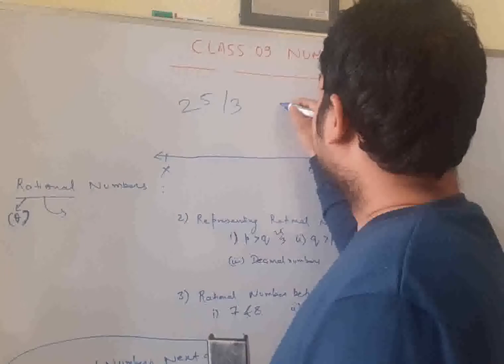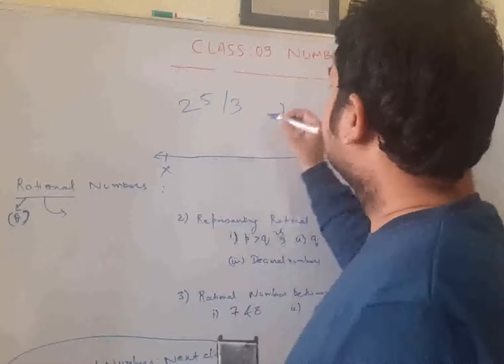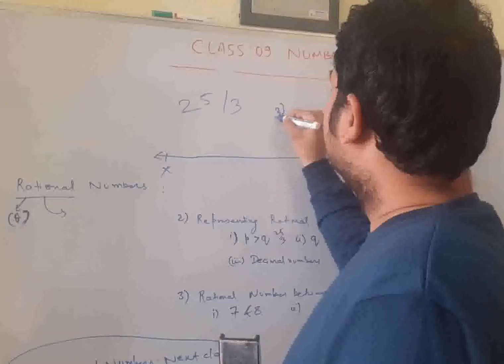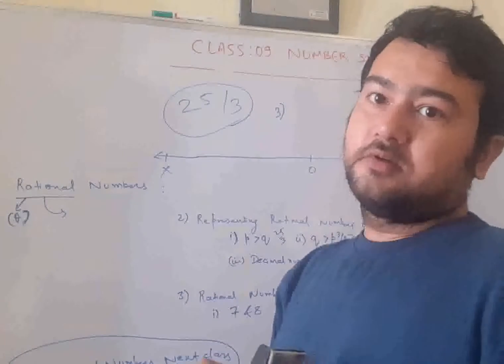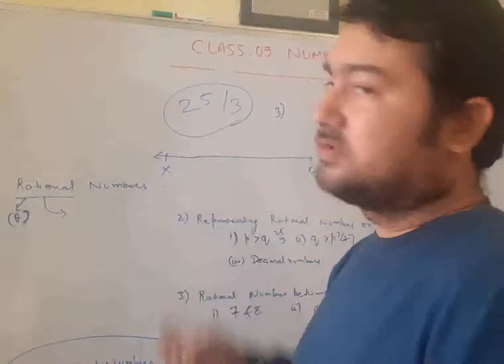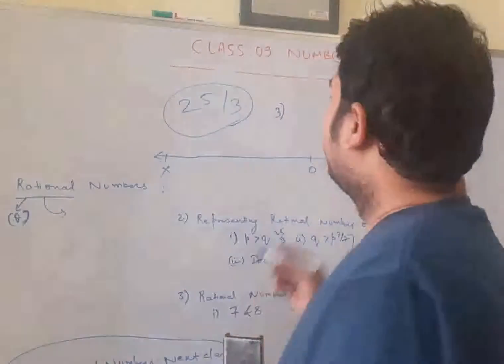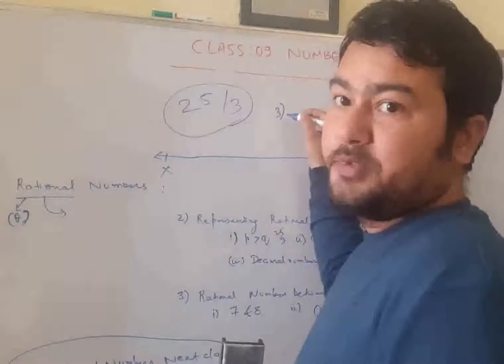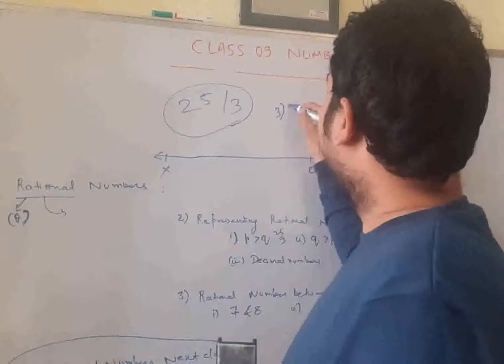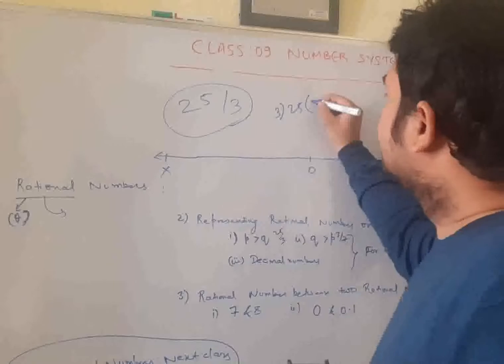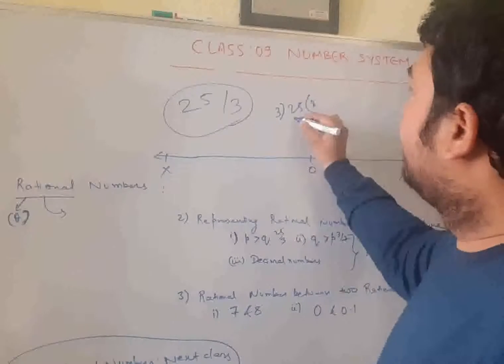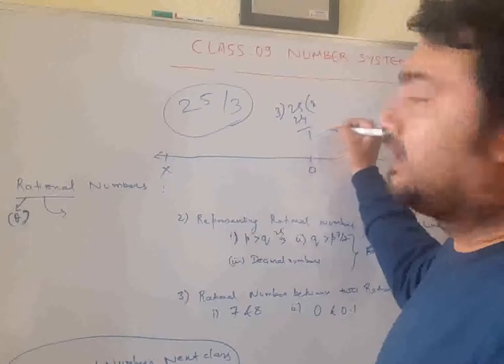First, convert this form. This is a what? This is a fraction form. Convert it into mixed form first. 3 divided into 25. 3 eights are 24. What will you get? 1 here.